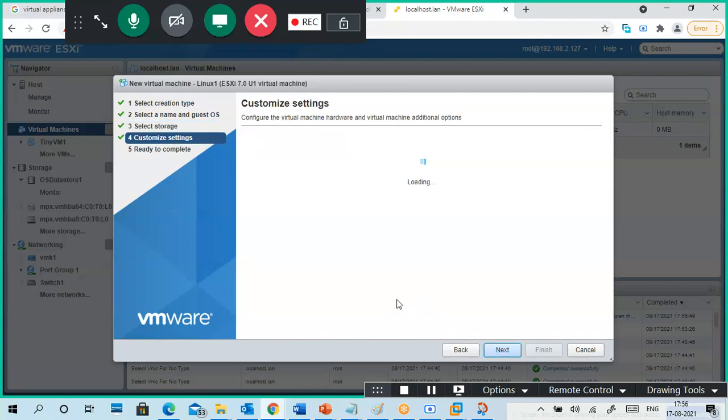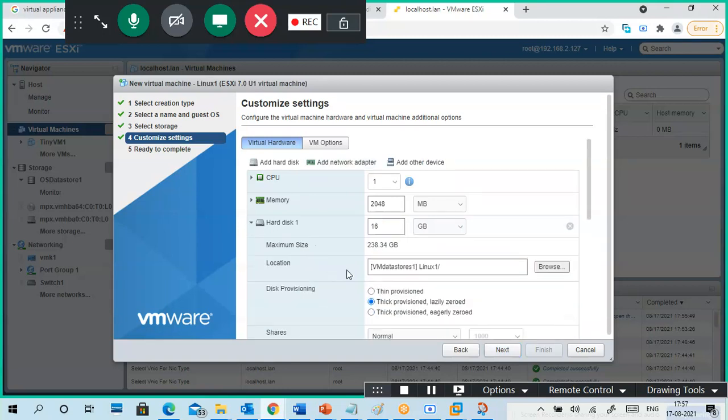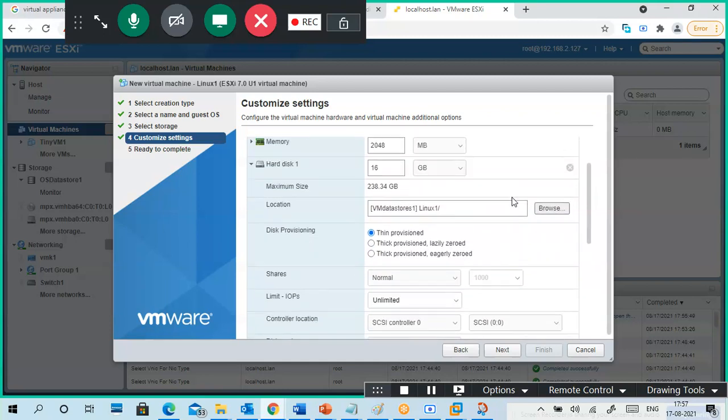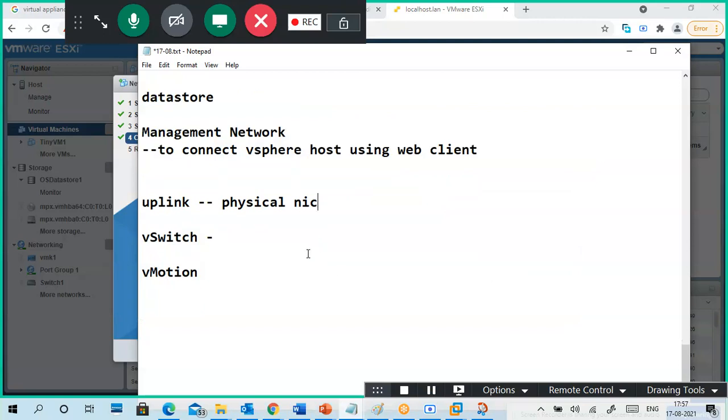Next, customize settings. So hard disk, why is it showing like that? Yeah, thin provision. That is disk provisioning. Okay, disk thin provision, thick provision lazily zeroed, thick provision eagerly zeroed. This is provisioning.